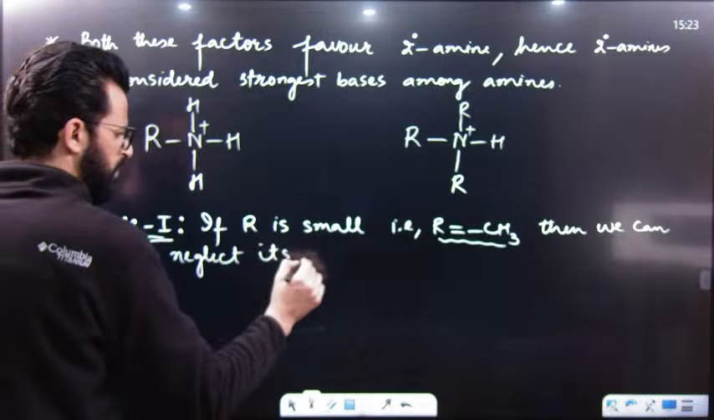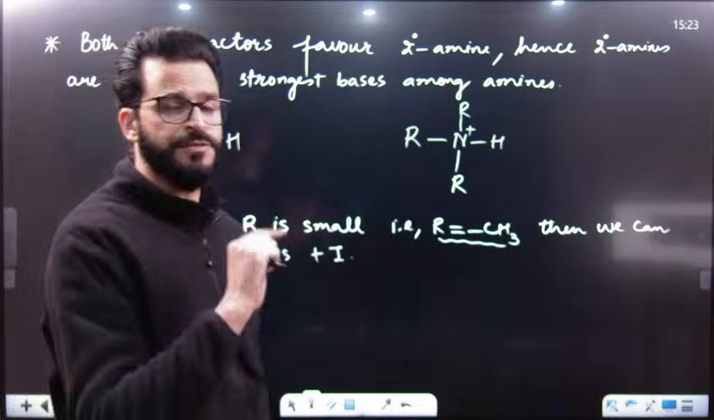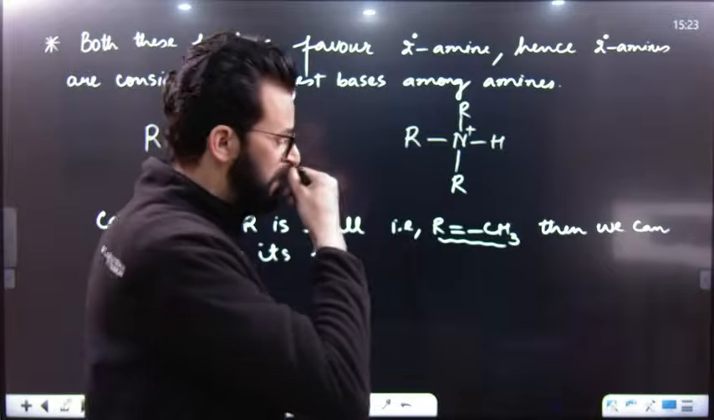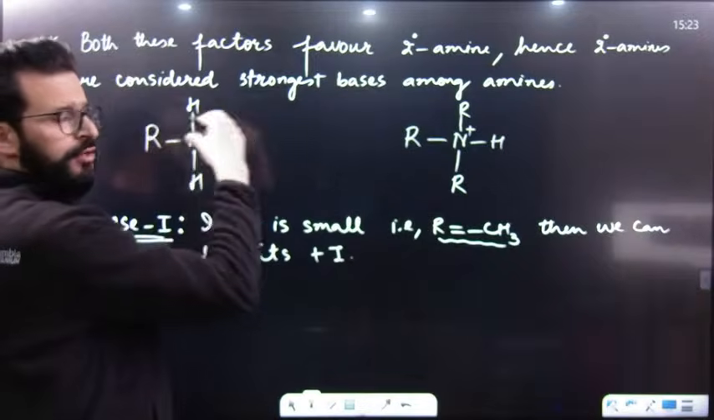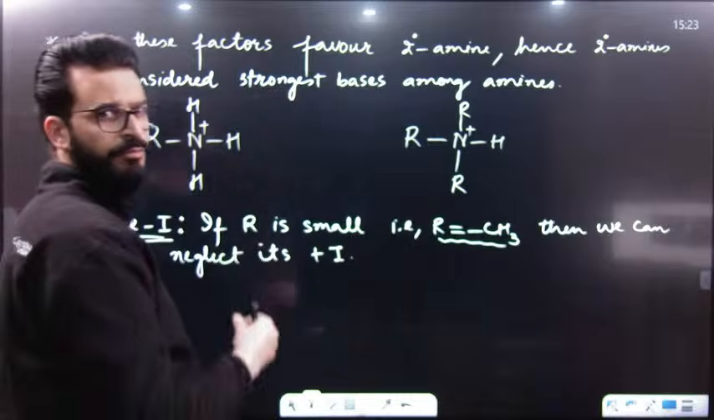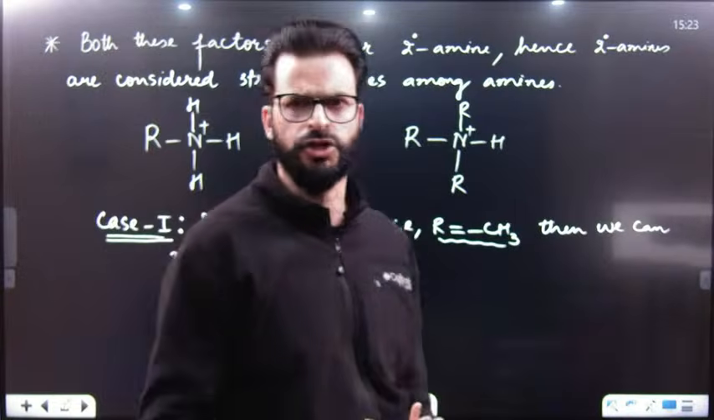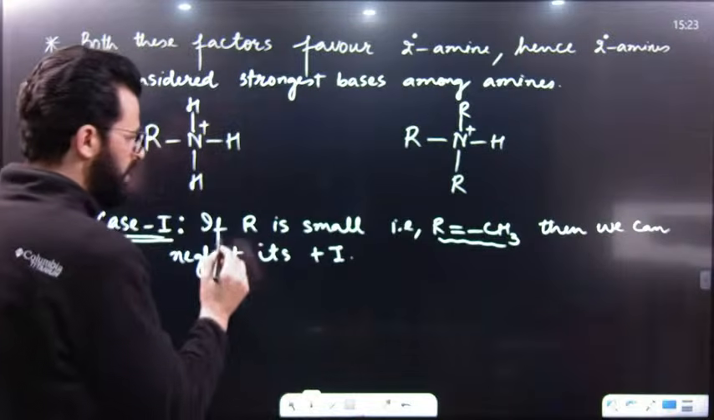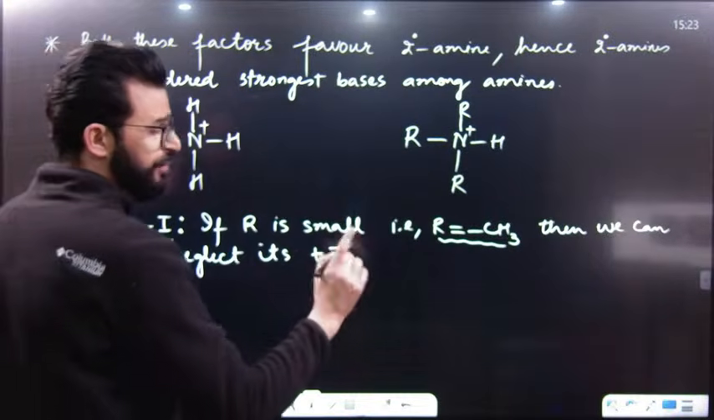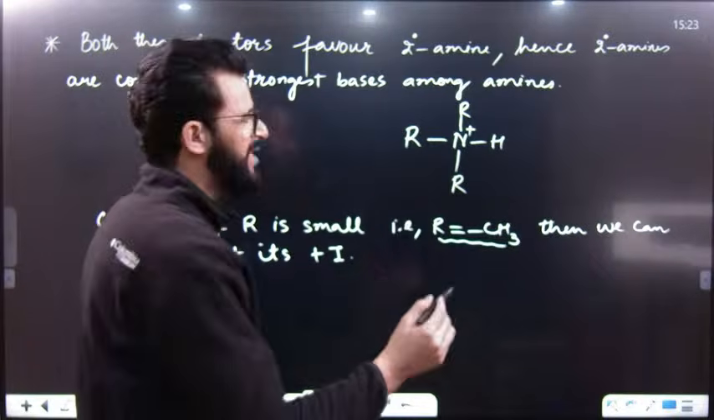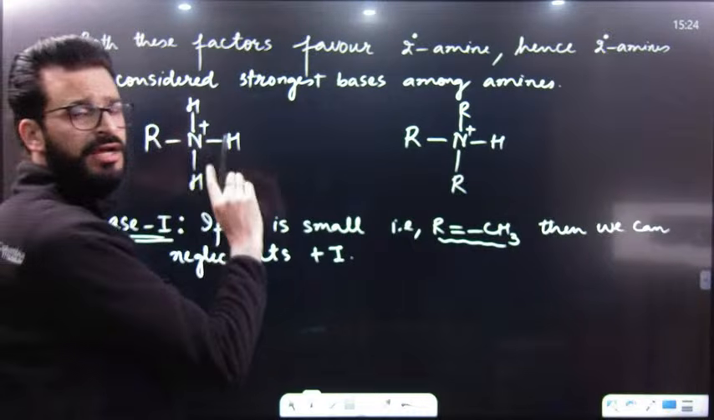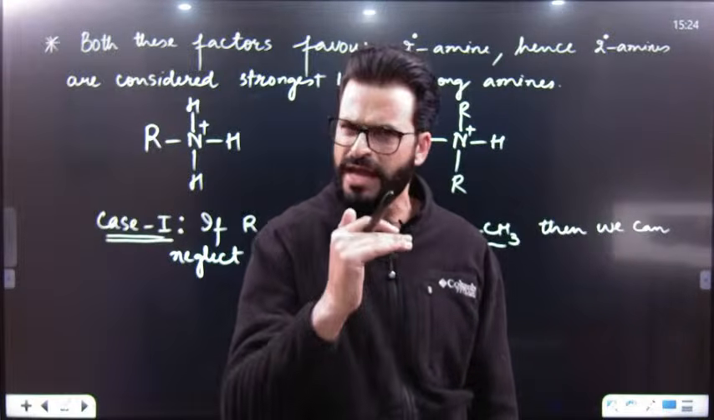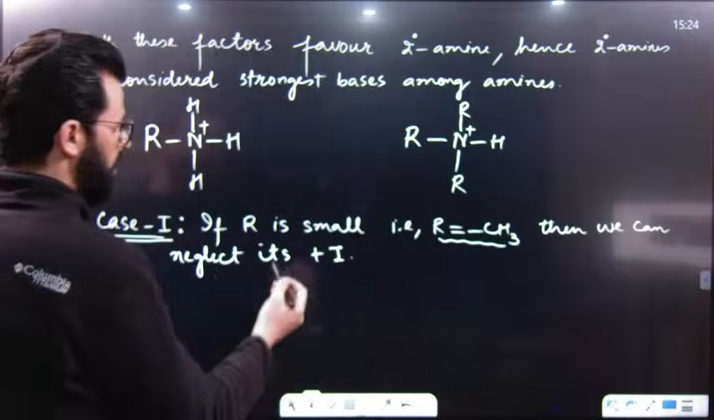If we neglect plus I, then another factor is there, and that factor is extent of hydrogen bonding. Now, as R is small, water will come to form a hydrogen bond, and there will be no steric repulsion, or steric repulsion will be very less compared to other alkyl groups. Hence, remember, we simply neglect plus I, but we cannot neglect hydrogen bonding, as hydrogen bonding takes place easily because the electron cloud of R will not repel the electron cloud of water, as R is very small.